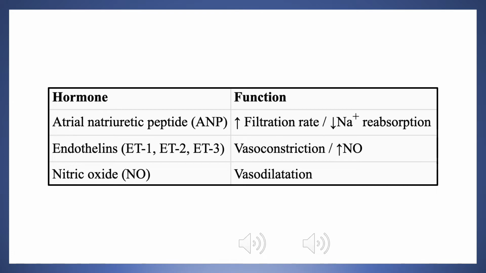The goal of this is to increase the amount of urine produced and therefore decrease the volume of blood inside the vessels and inside the heart to counteract the accumulation of blood inside the heart chambers.